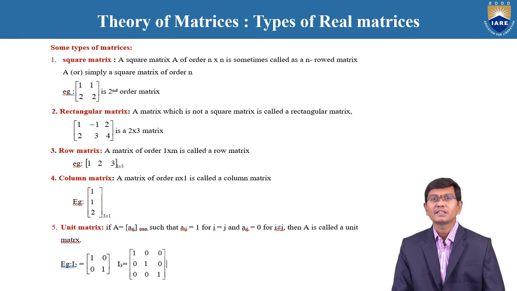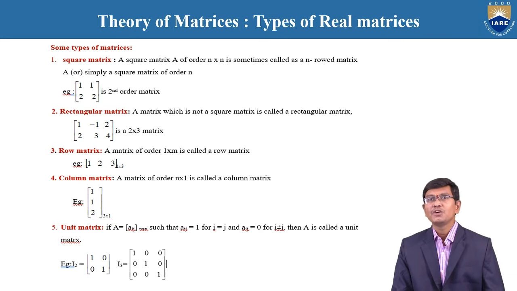And again the column matrix. The column matrix is nothing but a matrix involving only one column, with any number of rows. Therefore, a matrix of order n cross 1 is called a column matrix. Example: 1, 1, 2. Here the column is 1 and the rows are 3. Therefore, rows are not equal to columns, and it is 3 rows and 1 column. Entirely in this matrix, one column exists. Therefore, such a type of matrix is called a column matrix.